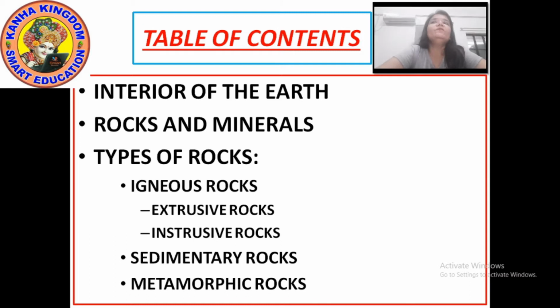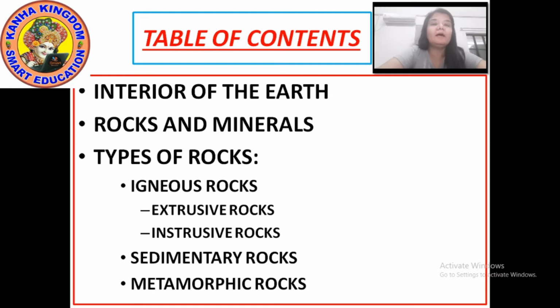Now before moving to the chapter, let me tell you that we will cover this chapter in 2 parts. In the first part, we will see the interior of the earth, that is the layers of the earth also. What the layers of the earth and the interior of the earth are, we will cover in this part.